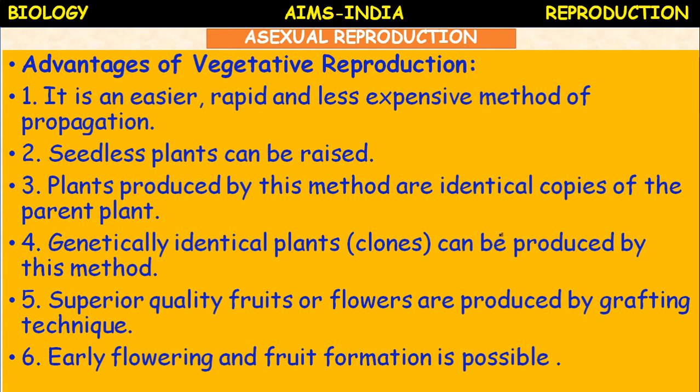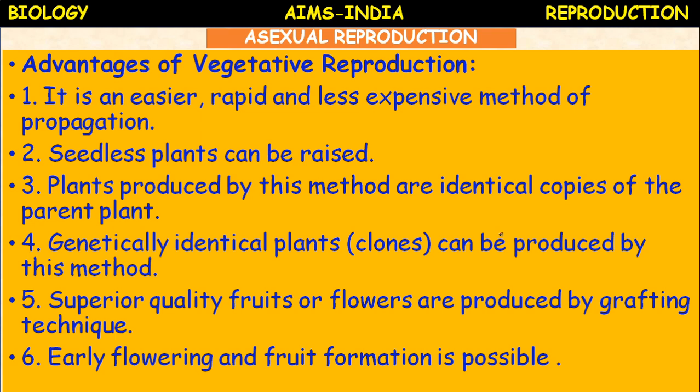For example, in a group of plants propagated vegetatively, if any disease is contracted by the parent, it spreads to the entire family, all the daughters. That is another disadvantage. The adaptability of the plants to changing environmental conditions also decreases due to the absence of variability.